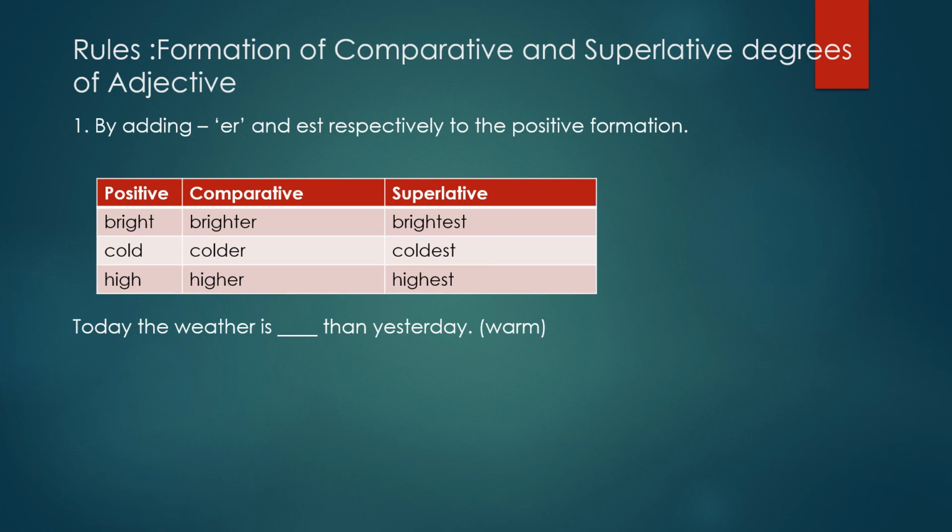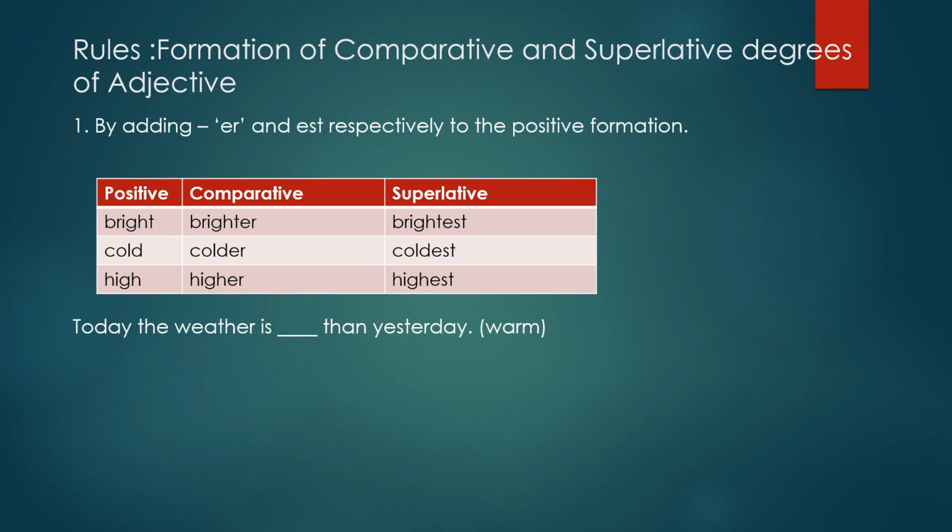Now we are going to discuss the rules, how to form the comparative and superlative degrees of adjectives. The first rule is by adding ER in comparative and EST in superlative to the positive formation. That is, like in positive, bright is an adjective. When we make the comparative of bright, we will add ER to it. It will become brighter. And to the superlative, we will add EST. So it will become brightest.